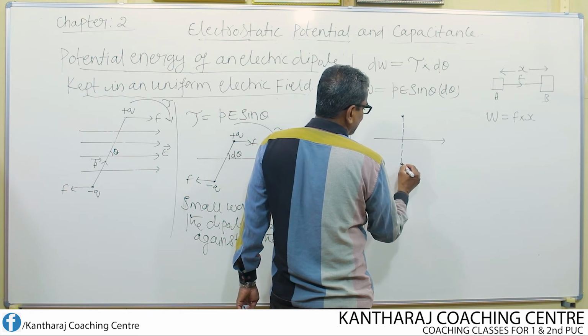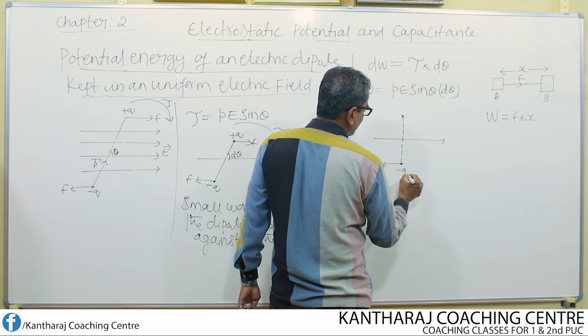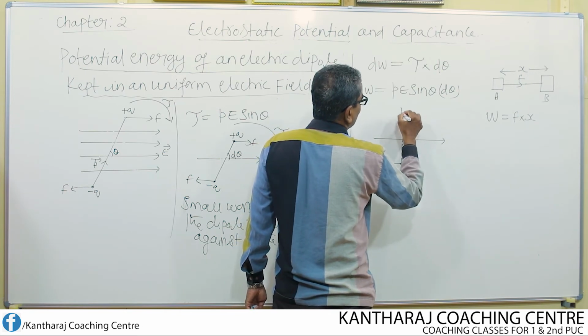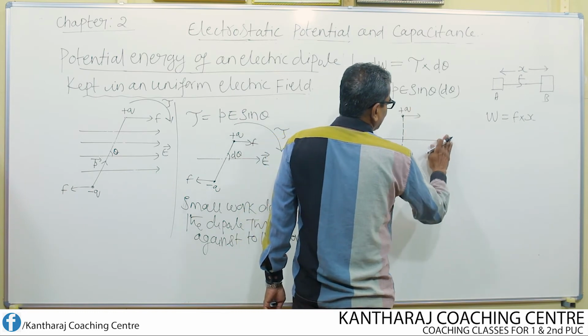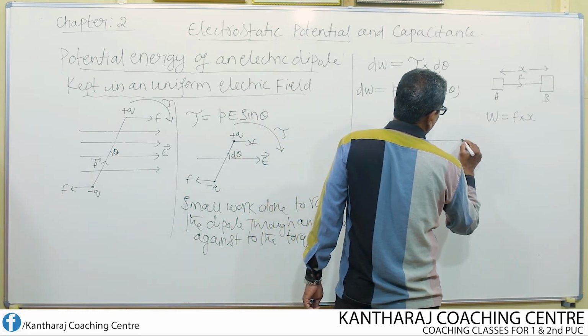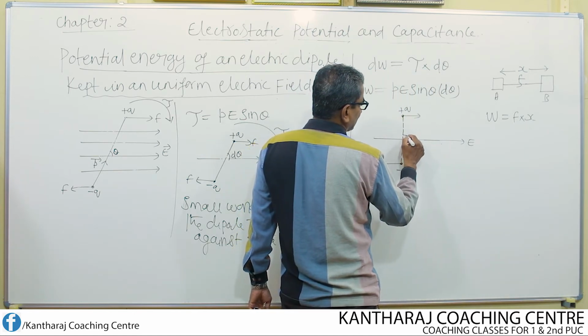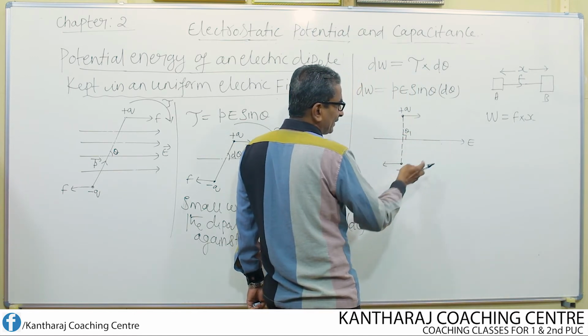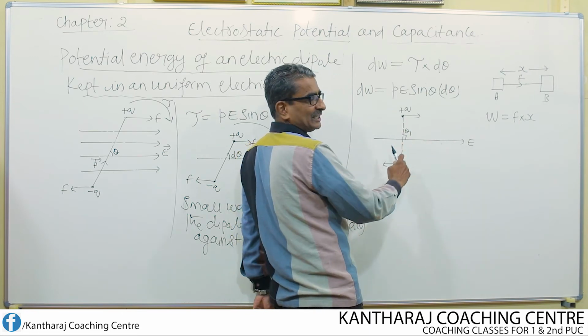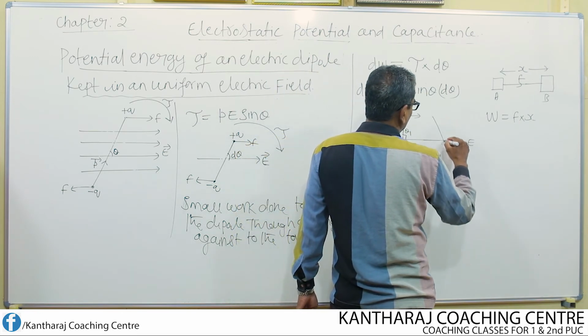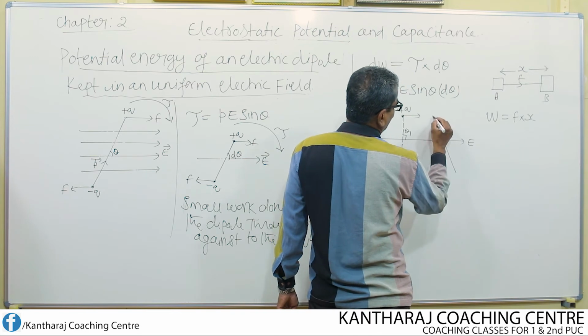Suppose I want to rotate the dipole, for example from some initial position, let us consider this as the initial position, minus q, and this is plus q. This is nothing but the direction of electric field. So right from this initial position, let us consider this angle as theta 1. I rotate this against the torque once again through some other position. That means this is the final position.